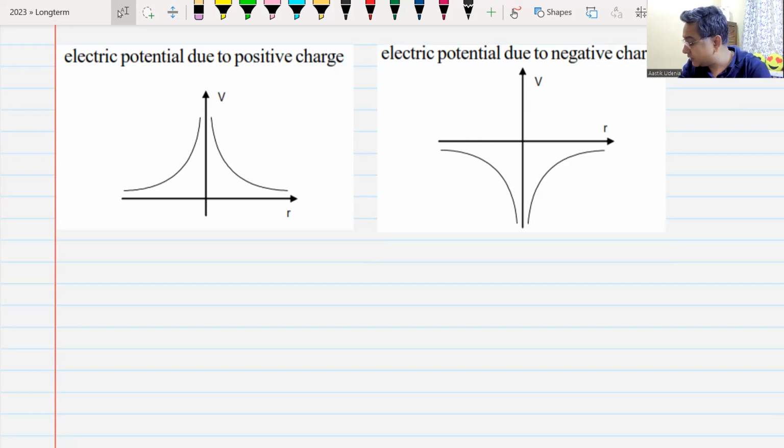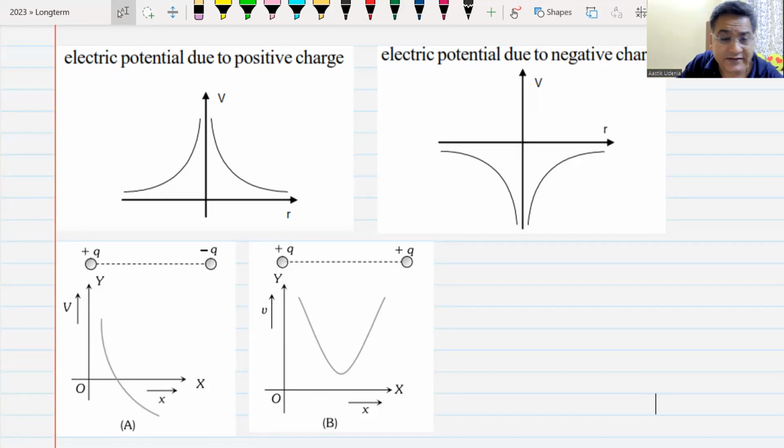I've seen a lot of questions coming on graphs and this. One of these questions may land up in your next session. I'll give you 2 minutes to note this down. Then let's move ahead.